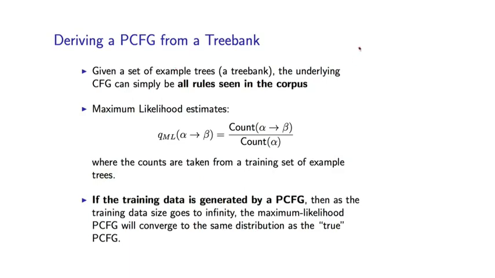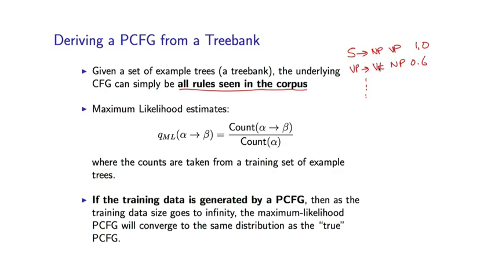There are two things we really need to learn. One is the set of underlying rules in the context-free grammar, and the probabilistic context-free grammar. So we might, for example, learn a few rules like this. And the other thing we need to learn is parameters associated with these rules, for example, 1.0, 0.6, and so on. In terms of the rules in the PCFG that we learn, we simply take all rules seen in the tree bank. So learning, in quotes, the context-free grammar is simply a matter of reading off the rules in the tree bank, reading off the context-free rules.